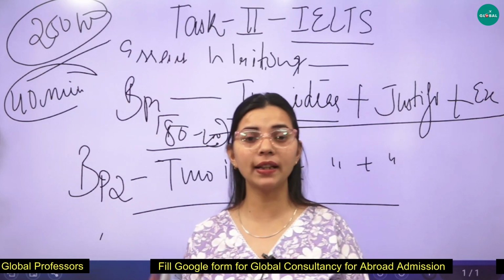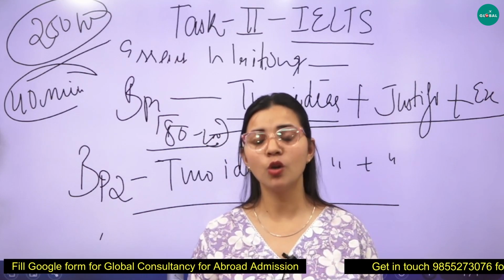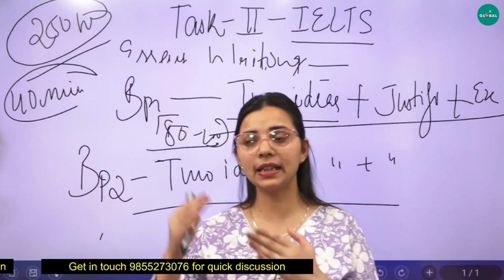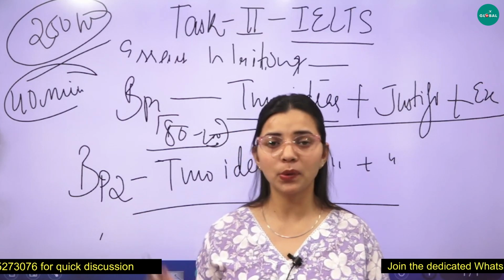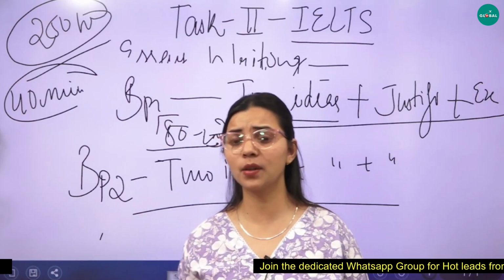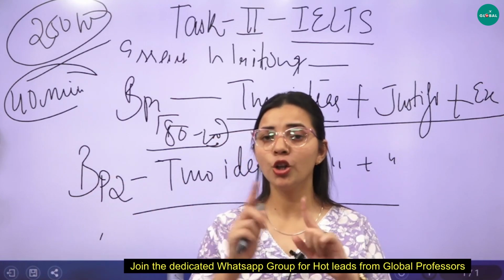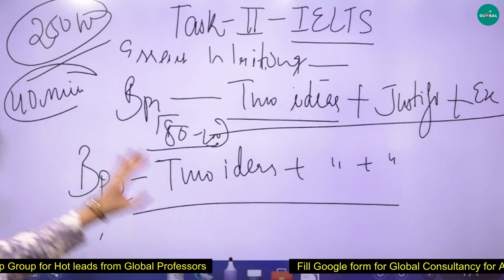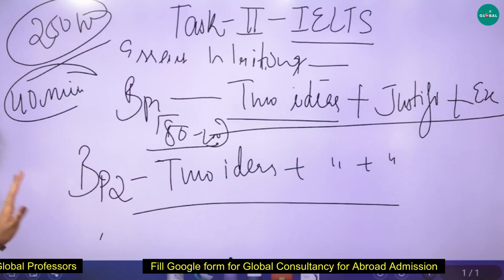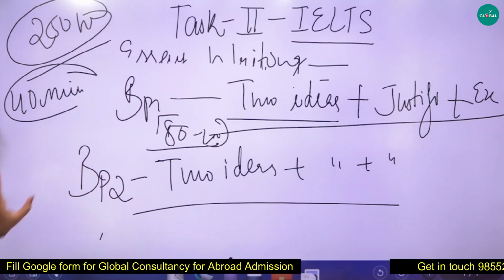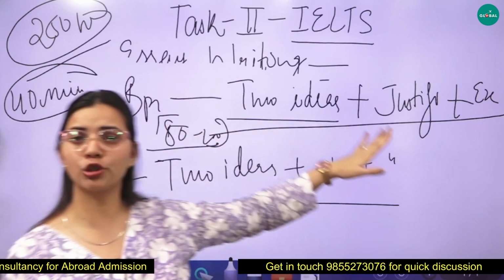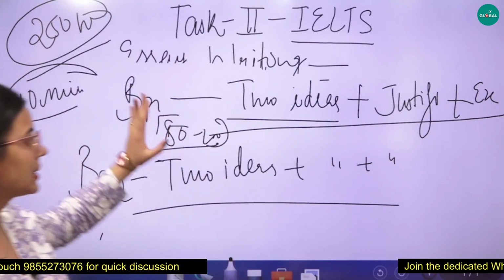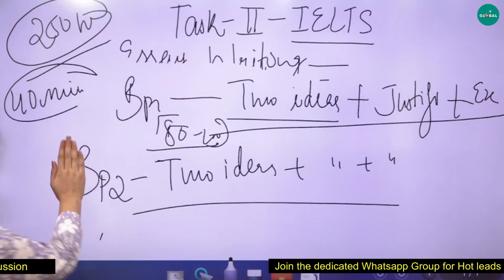हमारे main 4 ideas, opinions हमें लिखने होते हैं अपने essay में, उनको justify करना होता है along with good examples, current examples that the examiner can easily understand. Because 250 is the word limit, we cannot exceed up to 300 or 400. Nobody is going to read your essay if you write so much. So make sure you follow this ideal thing to write a good essay basically. Okay? 2 ideas, justification should be there, plus an example can also be a plus point in your essay, right? Something you can do for your body paragraph.